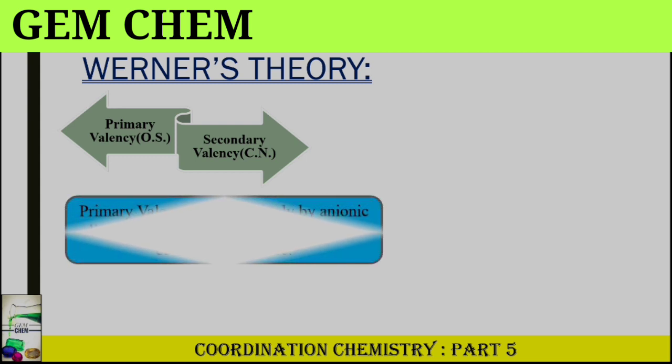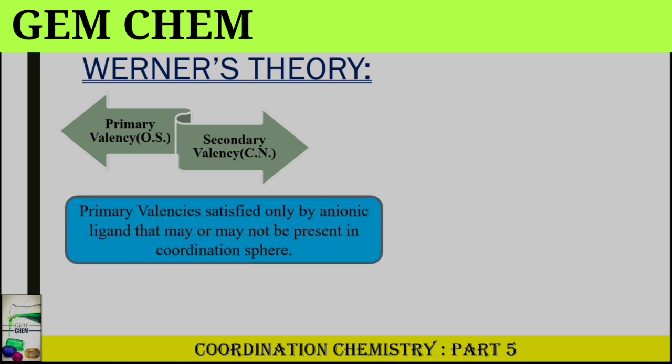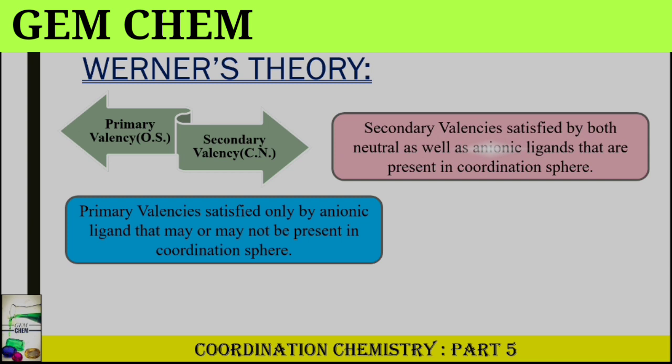Secondly, he said that the primary valencies are satisfied only by anionic ligands, which may or may not be present within the coordination sphere. Thirdly, he said that the secondary valencies are satisfied by both neutral as well as anionic ligands that are present within the coordination sphere.